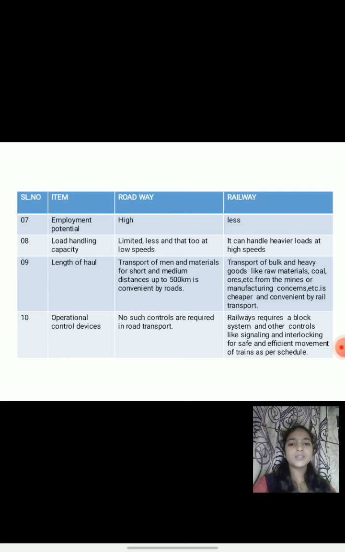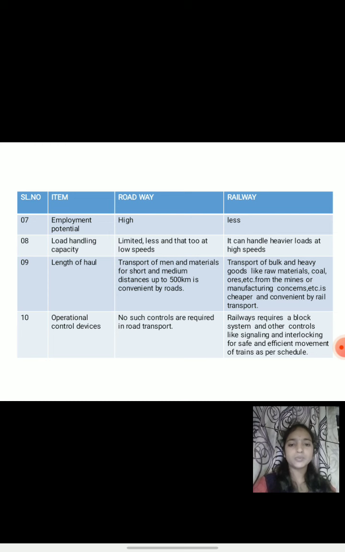In roadway transportation, men and materials for short and medium distances up to 500 kilometers is convenient by roads. In case of railway transportation, bulk and heavy goods like raw materials, coals, ores, etc., from the mines or manufacturing concerns, etc., is cheaper and convenient by rail transportation. 10th point, operational control devices.